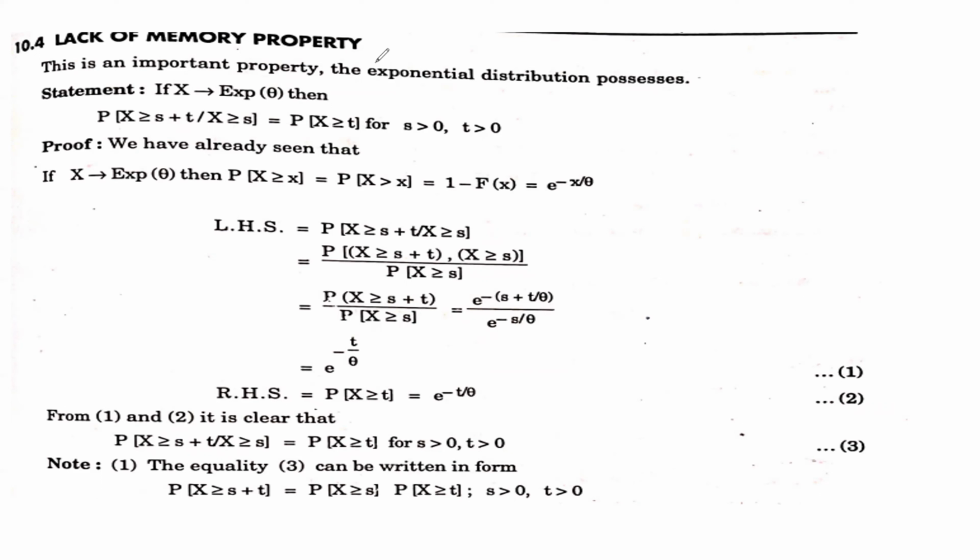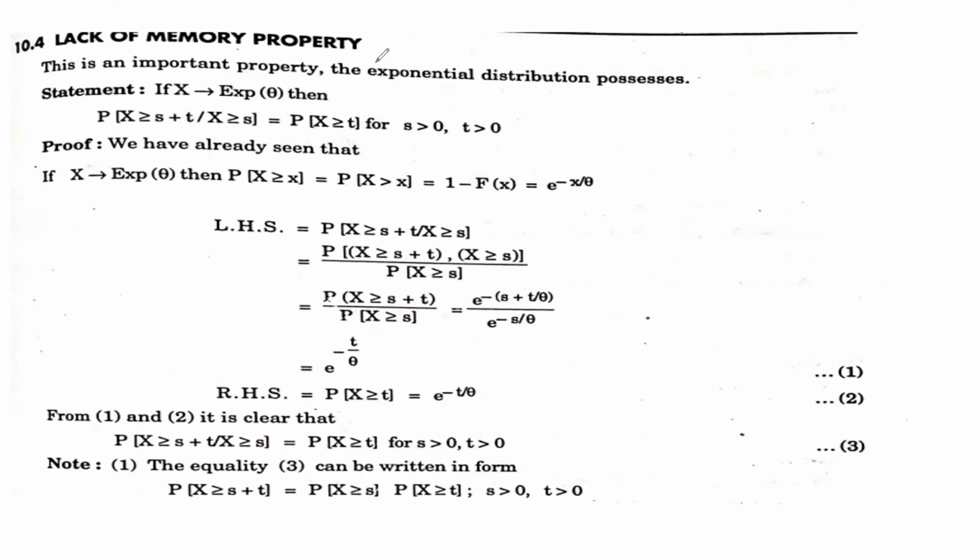When the continuous random variable X possesses the exponential distribution, then the probability for X greater than or equal to s plus t, given X greater than or equal to s, is equal to the probability for X greater than or equal to t.